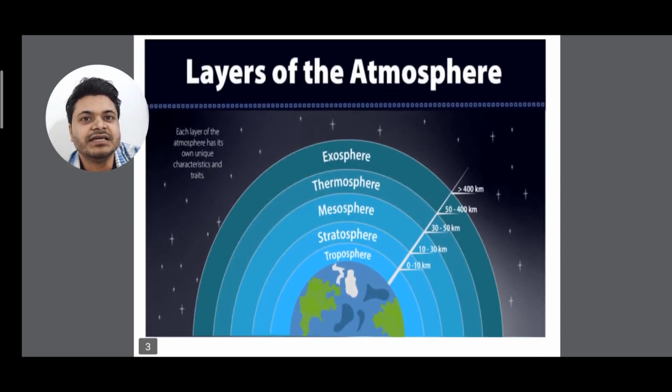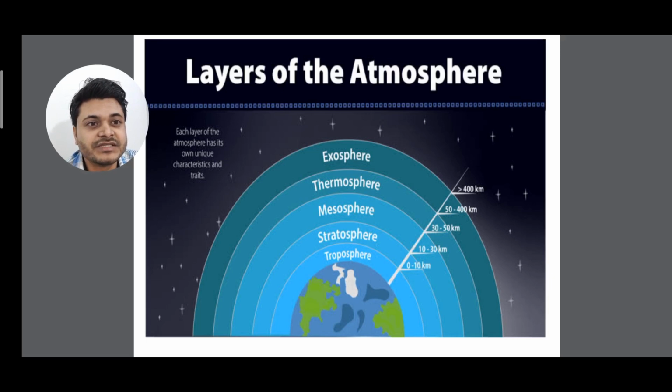You can see the position of each layer. Each layer of atmosphere has its own unique characteristics and traits.